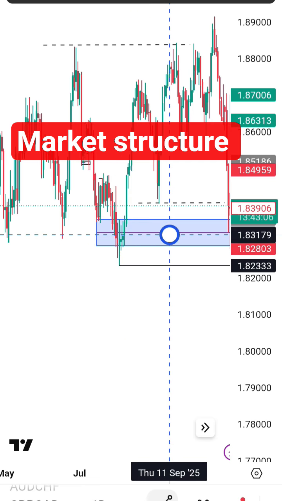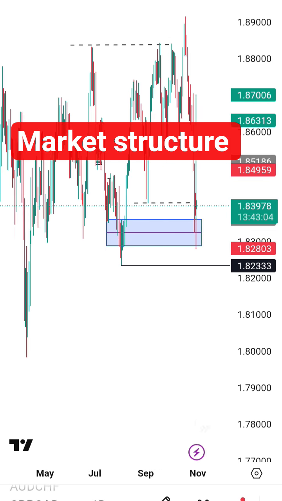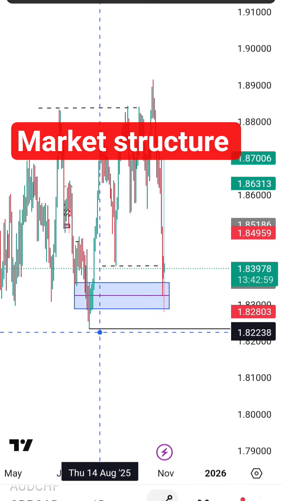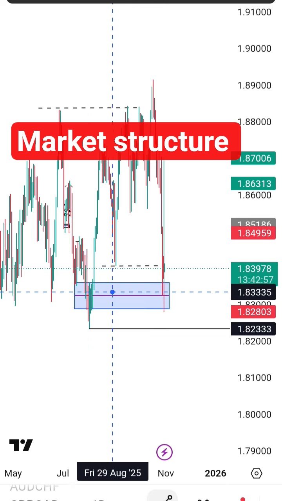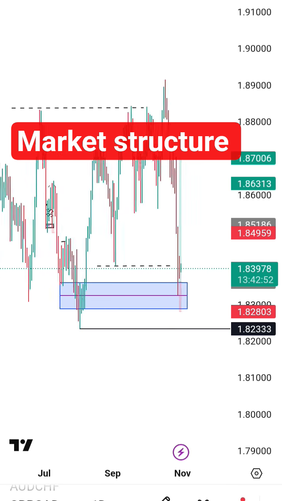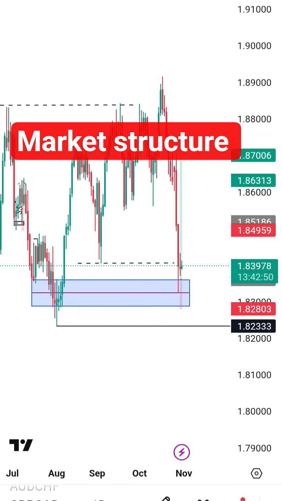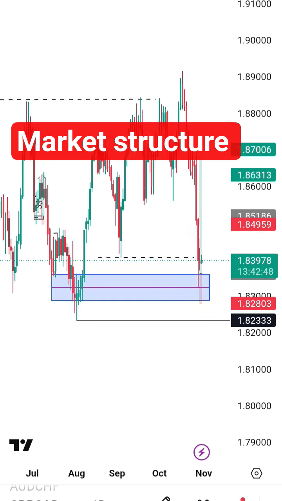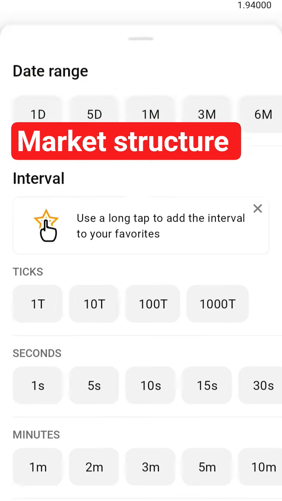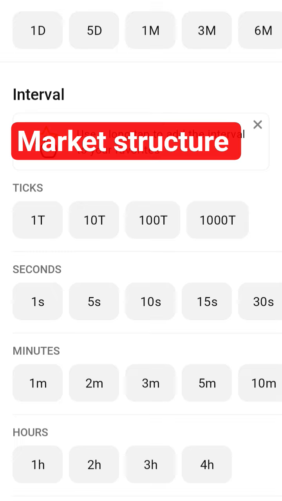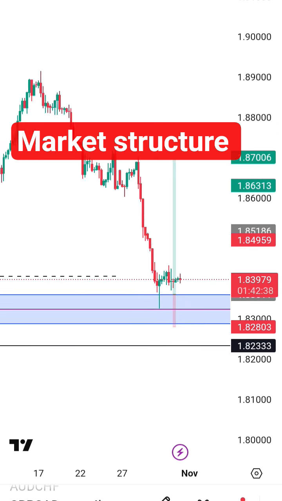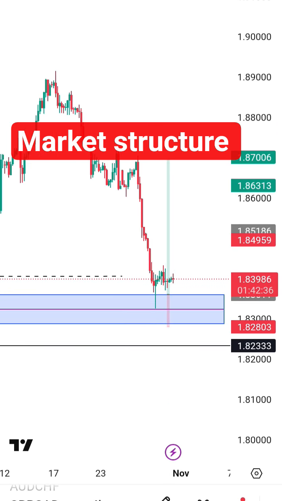So you're waiting for the price to come and take this low that is here, you know that you might be there and miss the trade. Right now we're expecting GBP CAD to pull back. So, why did I set my TP at that very high place? I set my TP at that very high place because if you go to the 4-hour time frame, you see an order block that might